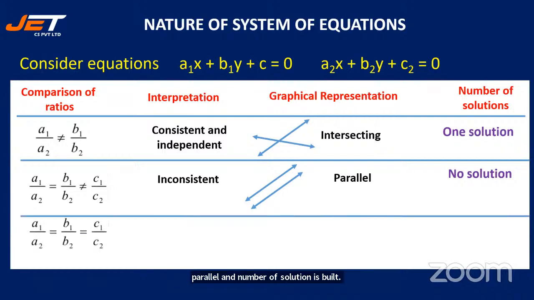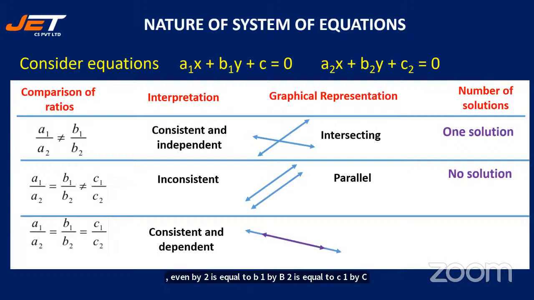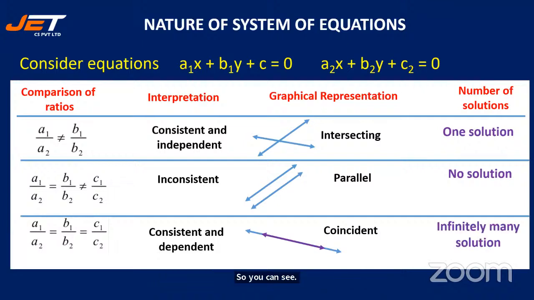Third one, a1 by a2 is equal to b1 by b2 is equal to c1 by c2, and the interpretation is consistent and dependent. So you can see both the lines are coinciding. So it is coincident, and infinitely many solutions can be got.